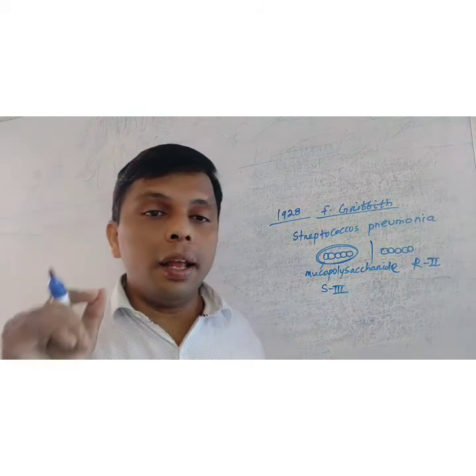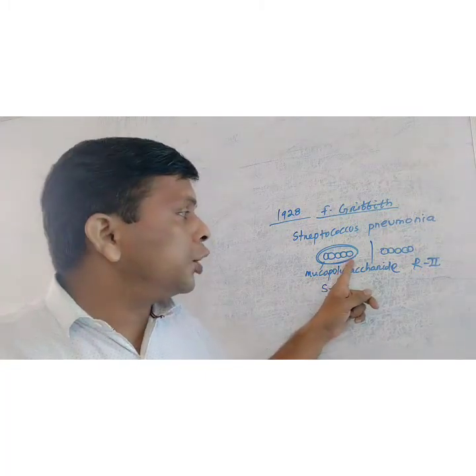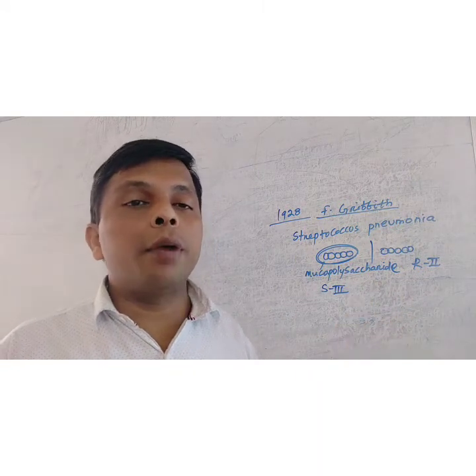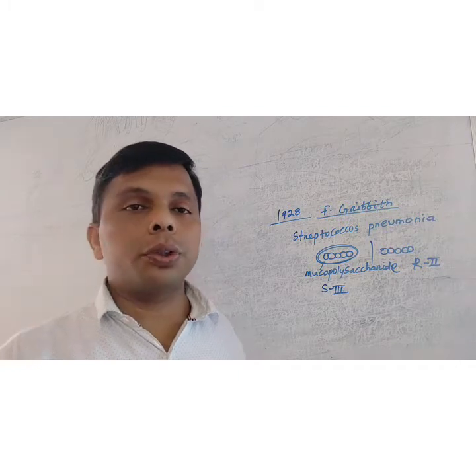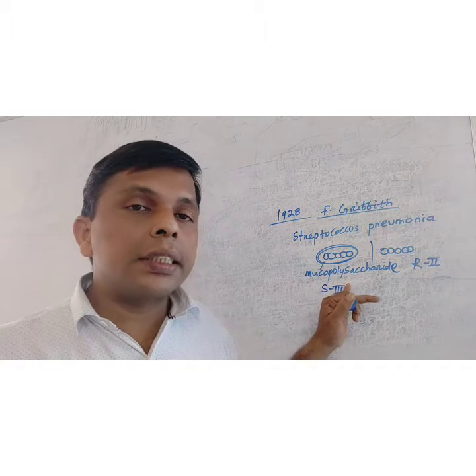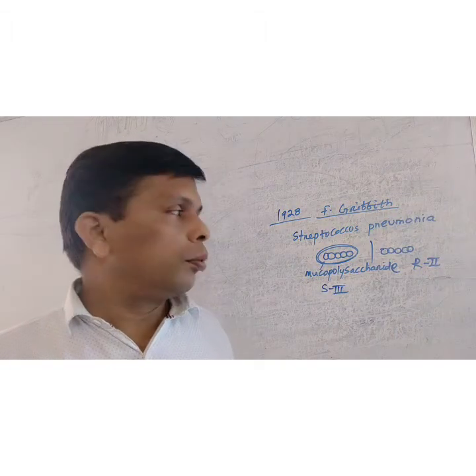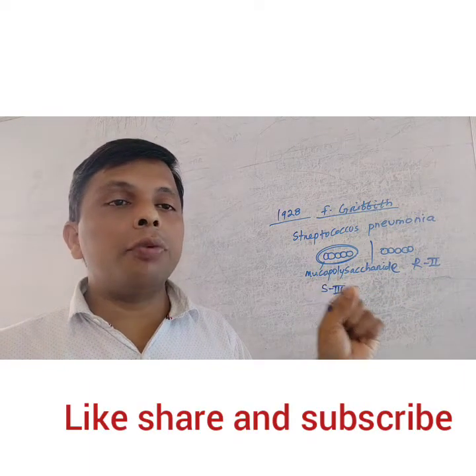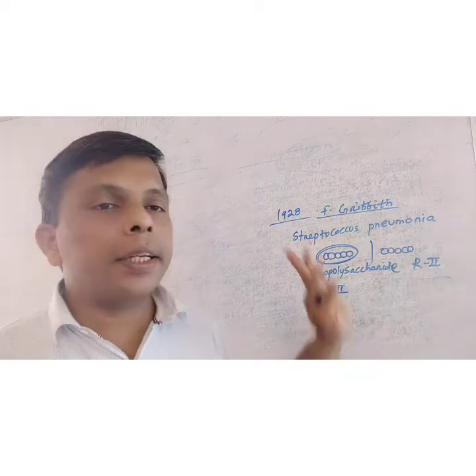When the S3 form is injected into the body, this mucopolysaccharide cannot be identified by the immune system of the host, so it can cause disease, pneumonia and death of the individual. But the rough form is easily identified by the host immune system and these bacteria are killed.